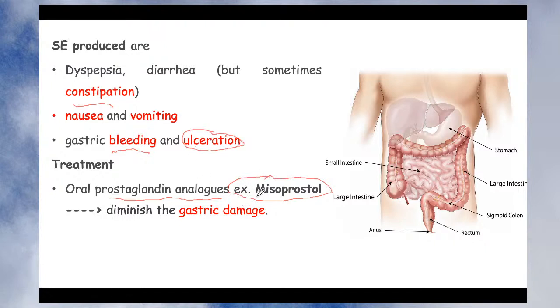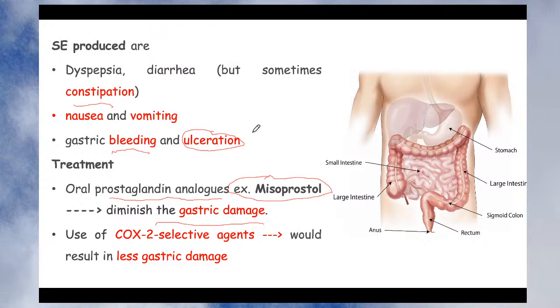So if you give a prostaglandin analog like misoprostol, then this prostaglandin goes and covers your GIT, forming a protective layer. Also it inhibits excessive secretion of the acid, and due to that it diminishes gastric damage. So you can co-administer a prostaglandin analog to the patient on treatment with NSAID in order to diminish gastric damage. So this is how the NSAID produces the GIT problem, and you can overcome it by using a prostaglandin analog, for example misoprostol. This happens due to inhibition of the COX-1 enzyme.